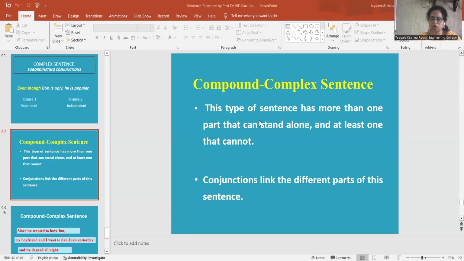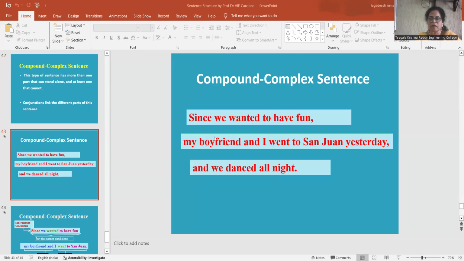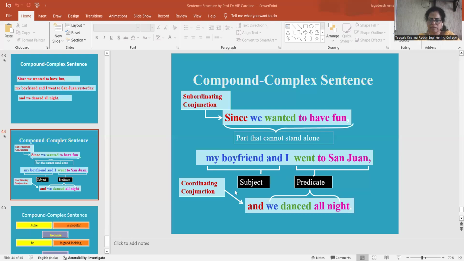More than two parts of the sentence are very much required. Let us see with the examples. Here, since we wanted to have fun, my friend and I went to San John yesterday and we danced all night. Okay. So let us see the structure of the compound complex sentence.